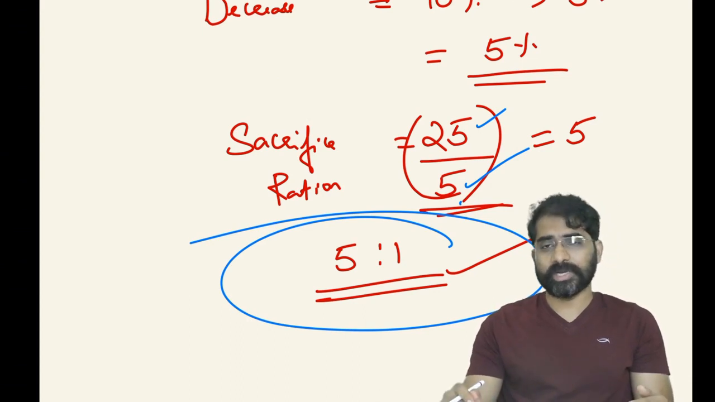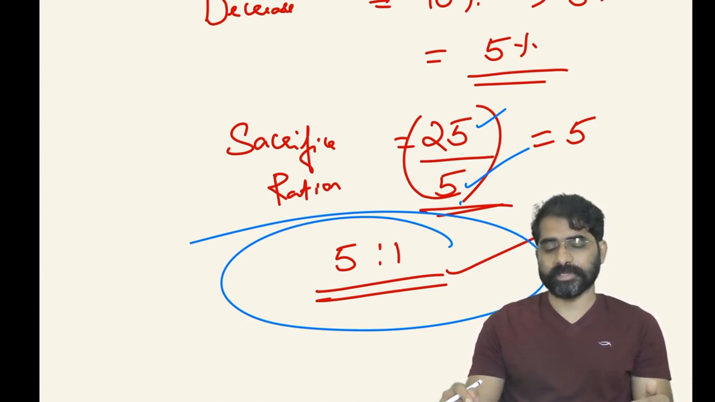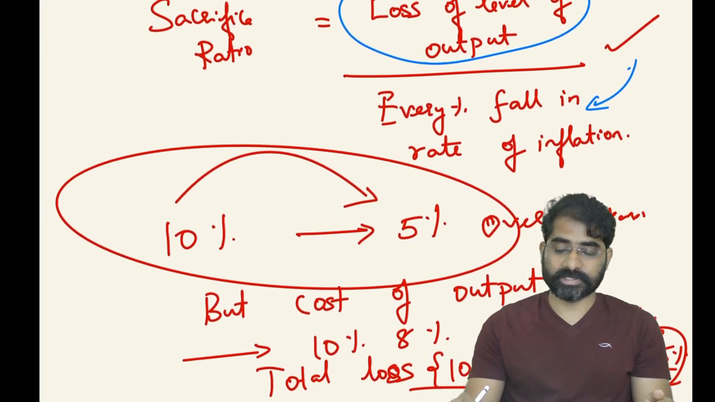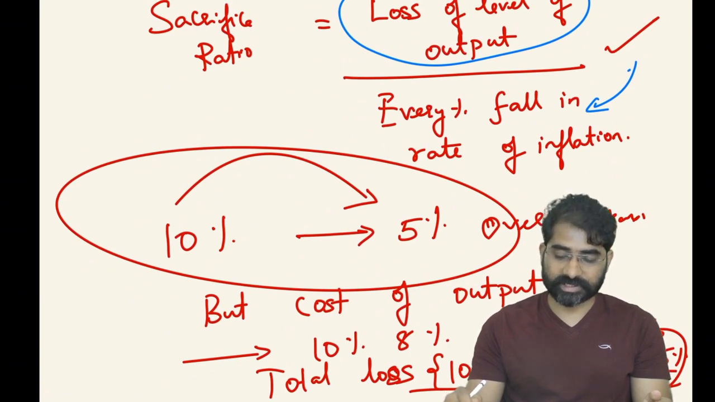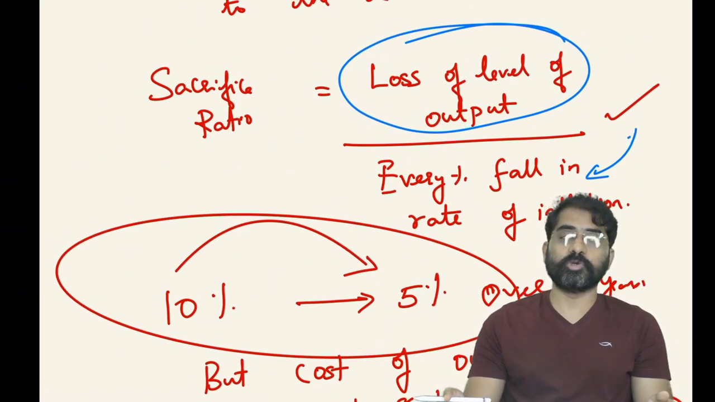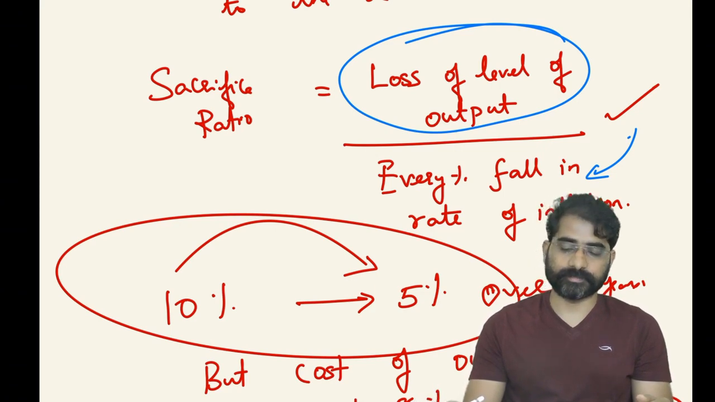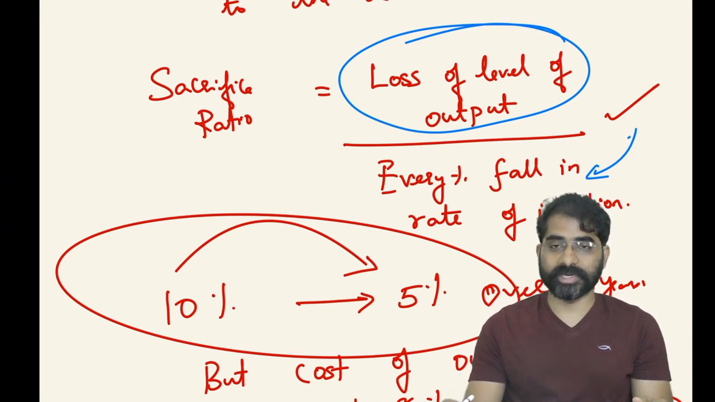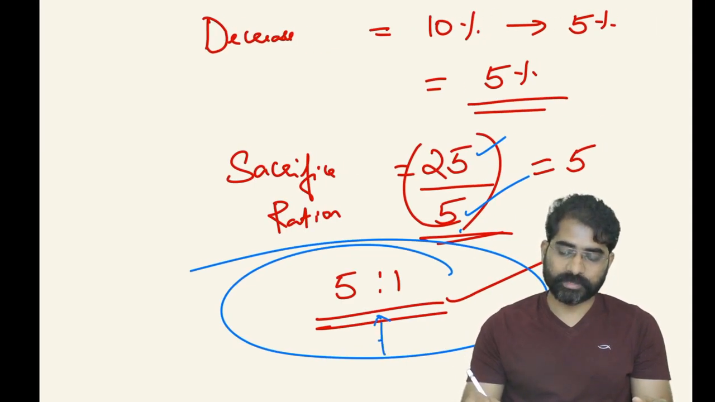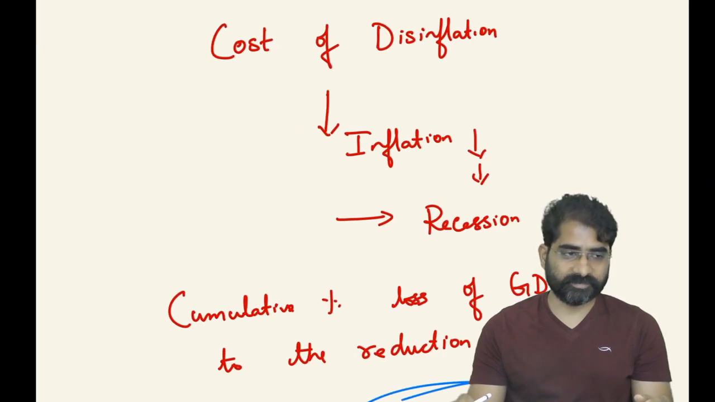So here, UPSC generally, 90%, may not ask deep questions with respect to sacrifice ratio. But what UPSC may ask here is, what does sacrifice ratio look into? It looks into the loss in the level of output for every percentage fall in the rate of inflation. So here this sacrifice ratio becomes 5:1. This is something which you will remember.